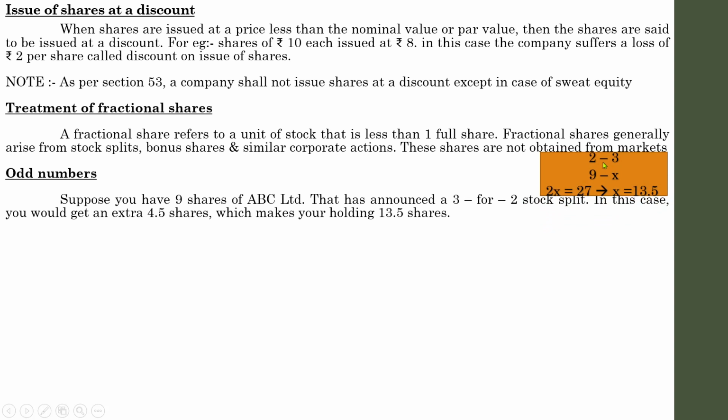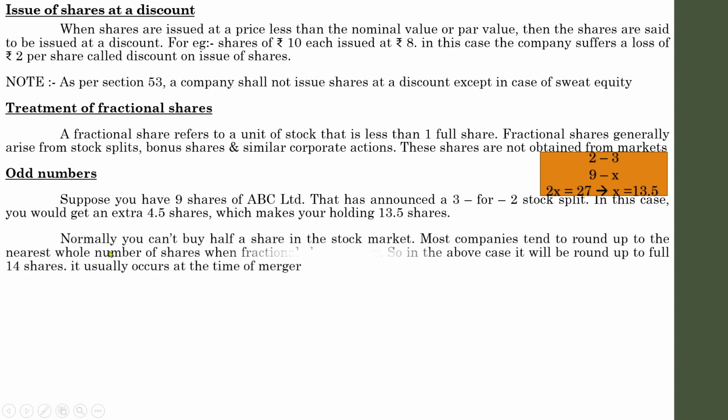See, it's like this. Whoever holds 2 shares, the company will offer an extra 3 shares. So a person holding 9 shares, how many shares will he get extra? Let it be X. By following basic maths, you will get 13.5. So here the situation leads to a fraction of shares. So how are we going to deal with fractional shares?